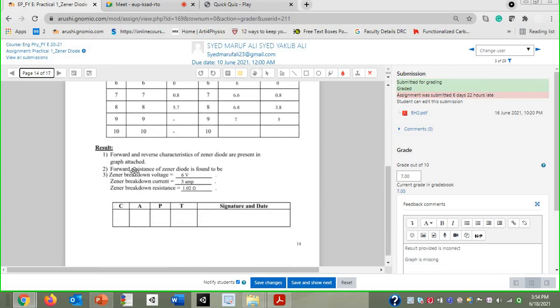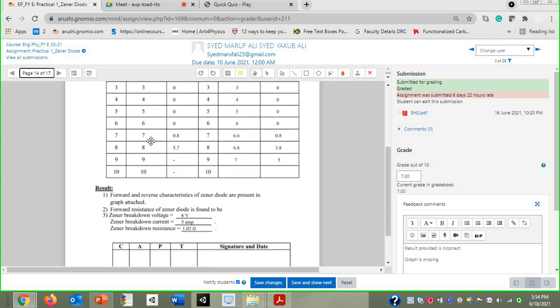Now in the result section I have asked for the forward resistance of the Zener diode found to be. No one has provided the answer over here. This is the second point, where you have to take any value at which you can observe non-zero current.